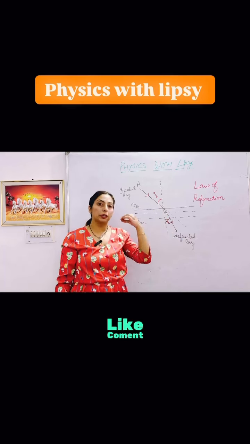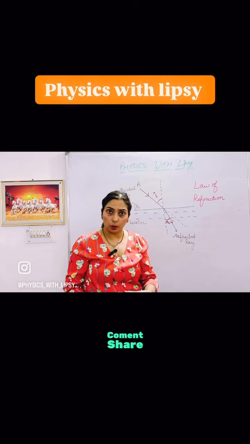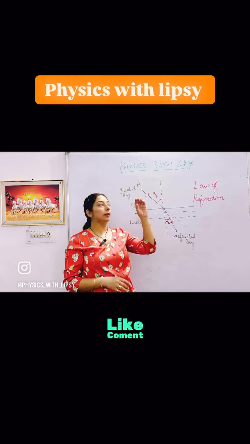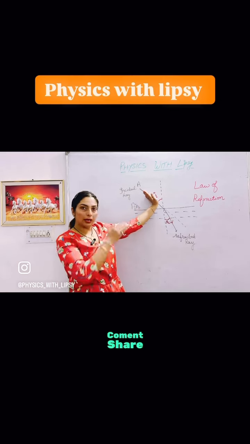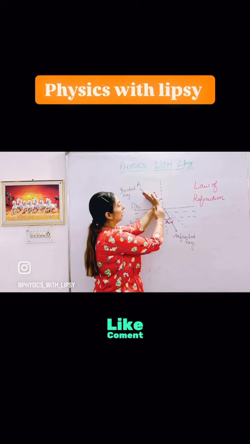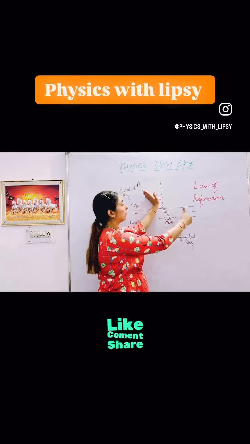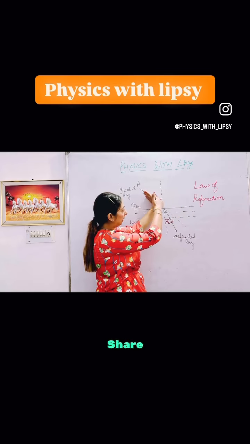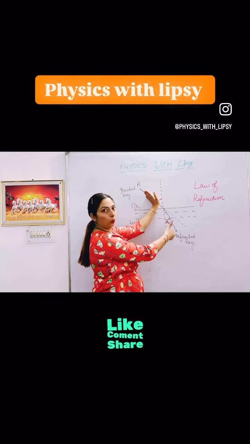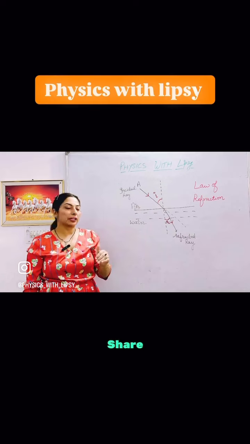That is why when you put the pen in water, you find the pen in the air is something like this. If you enter the pen in an inclined form, the pen will not look straight in the air and in water. In both mediums, the pen will not look straight. The pen will look somewhat bent in the water. So this is due to the refraction property.